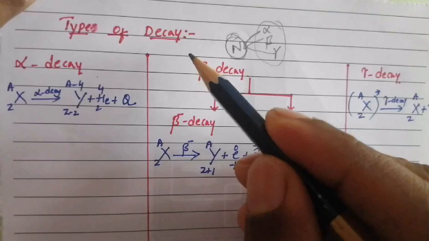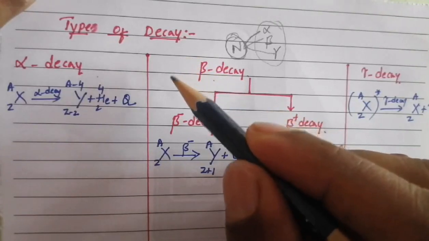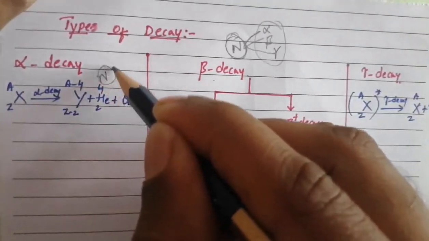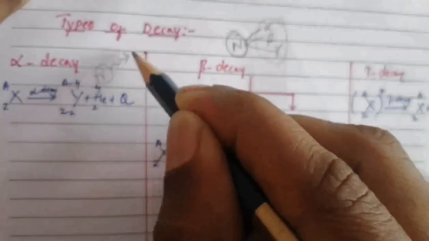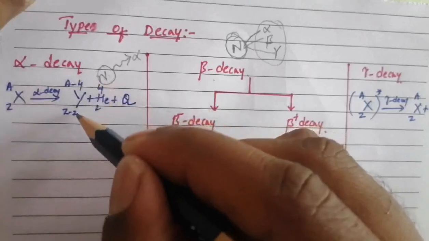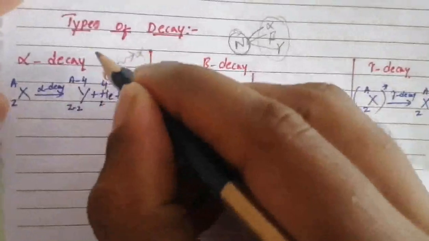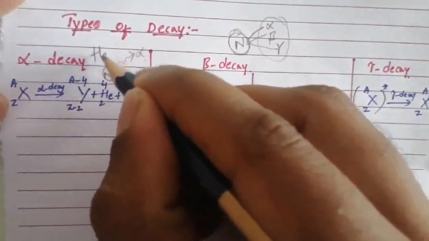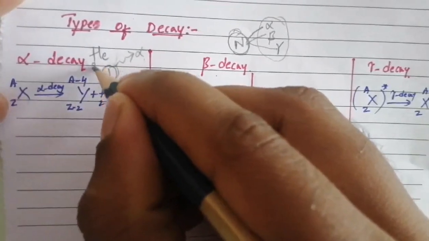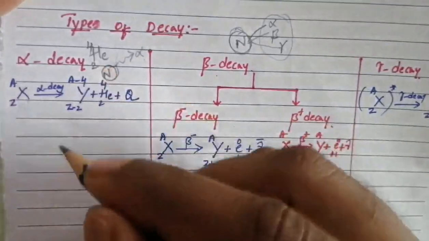So what is meant by alpha decay? It is the process of emission of an alpha particle from a radioactive nucleus. In the nucleus of a heavy element, during the decay, if an alpha particle is emitted from that nucleus, then the type of decay is called alpha decay. The alpha particle is helium. The particle emitted in alpha decay is helium, He-4-2. This is the emitted alpha particle.